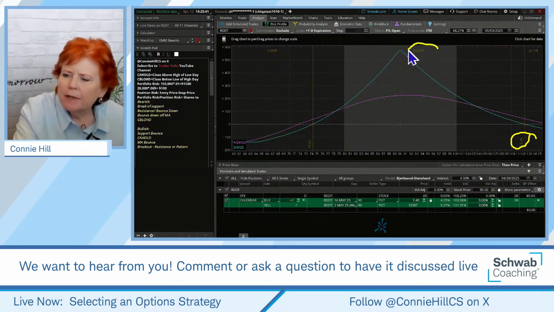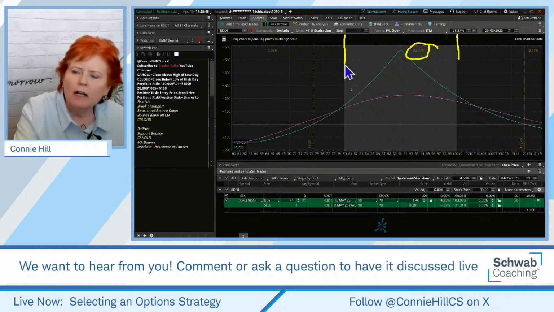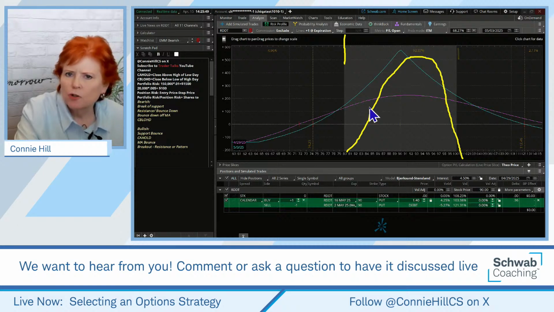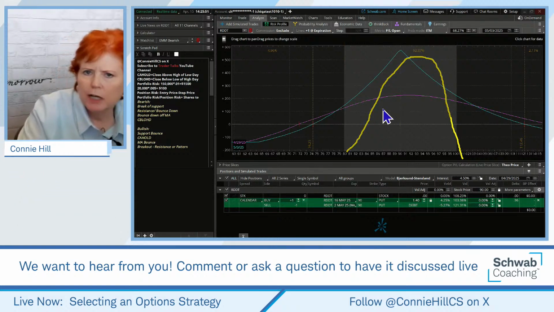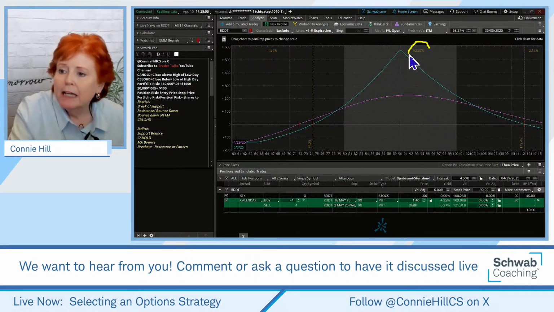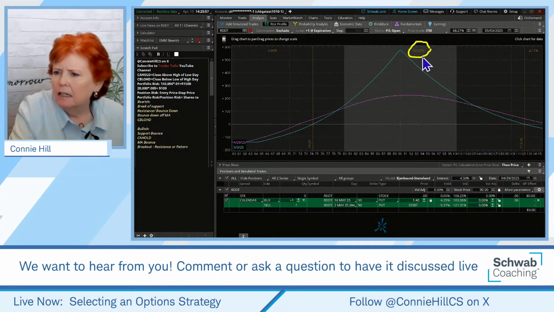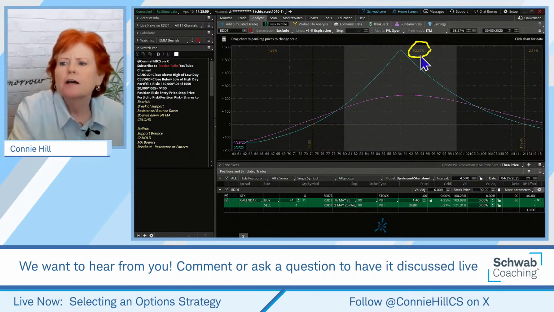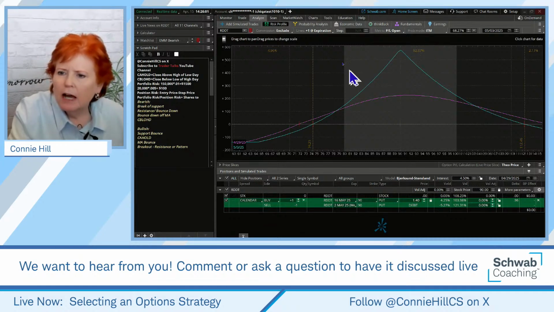And this number up here basically says, remember last week we talked about the bell-shaped curve? The bell-shaped curve is this gray area. Now that was not a perfect bell-shaped curve, but just the general idea. So in 2 weeks, if it's about 90, it has a 92% probability of expiring in this range, right, where that light shaded gray area is.